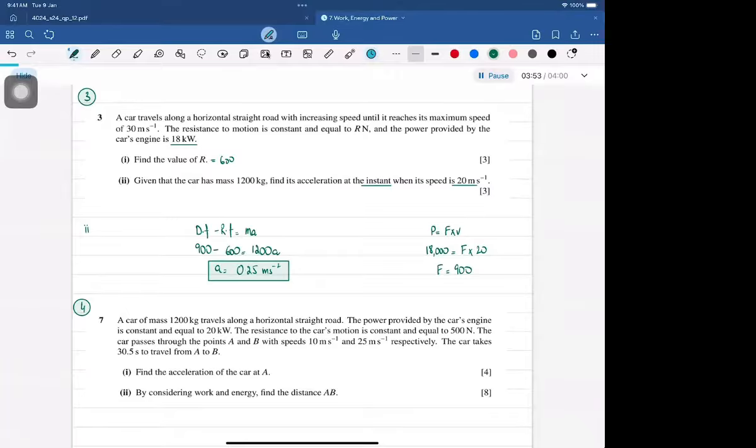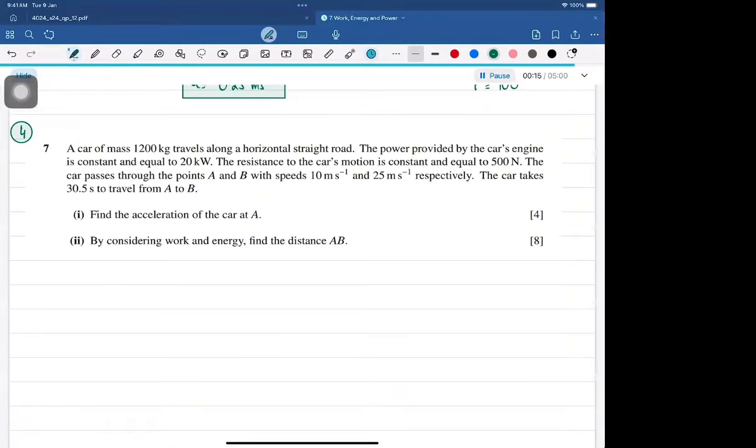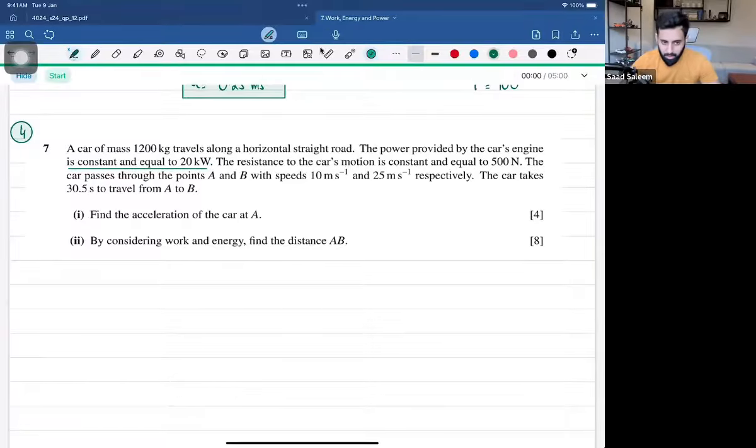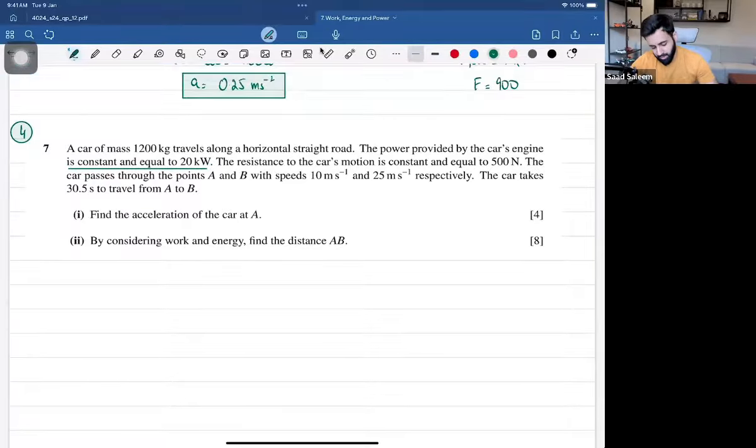So go ahead. It says that a car of mass 1200 kg travels along a horizontal straight road. The power provided by the car's engine is constant. So that means no matter the velocity, no matter the force, the power remains constant at 20 kilowatts. The resistance to the car's motion is also constant and is equal to 500 newtons.